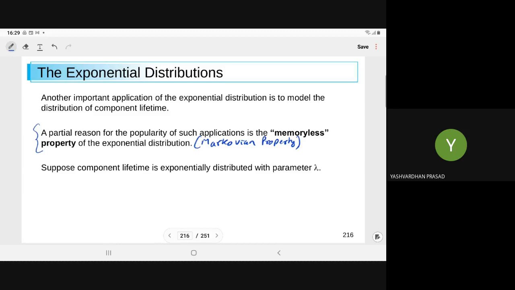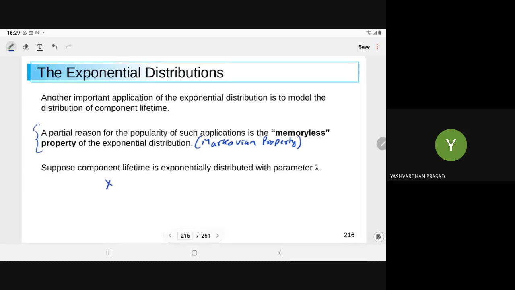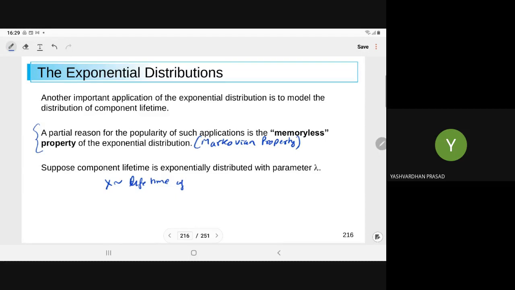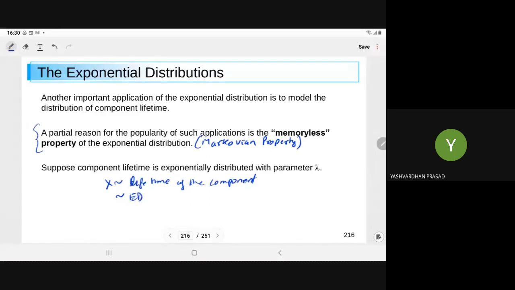So suppose the component lifetime follows the exponential distribution with parameter lambda.